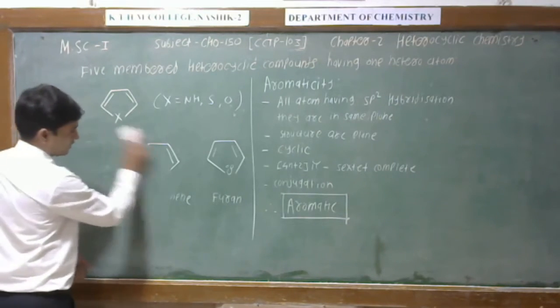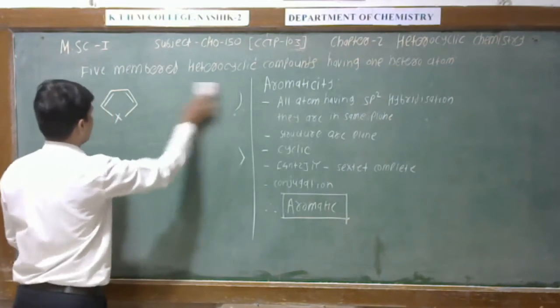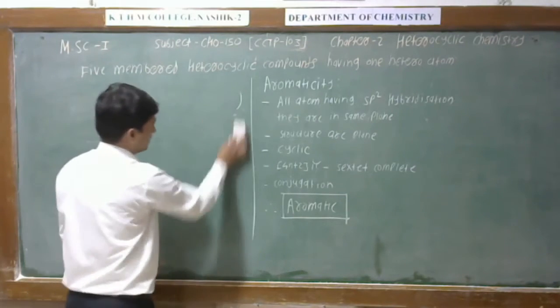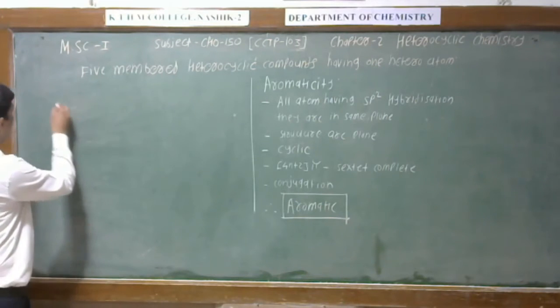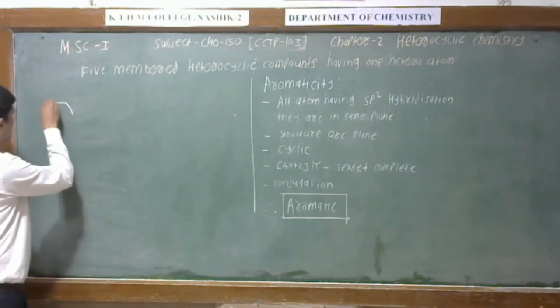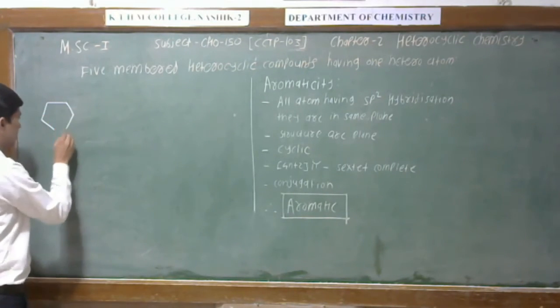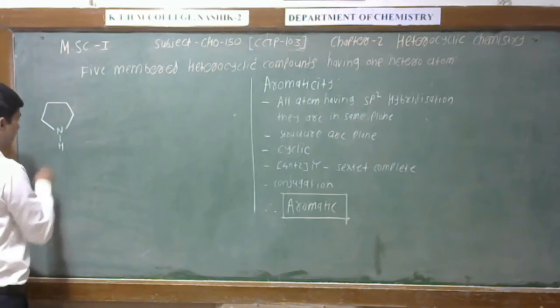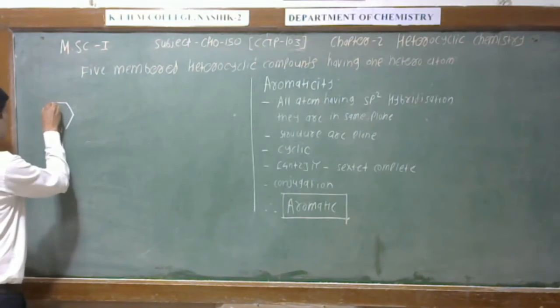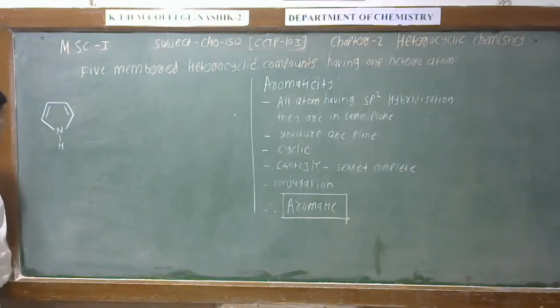We are discussing the conjugation of pyrrole because the structure of all these three compounds is the same. Therefore, the representation of all these compounds is pyrrole.